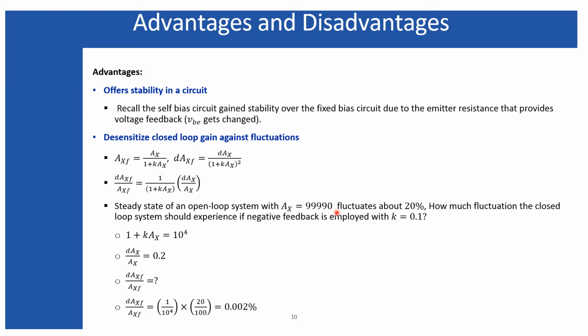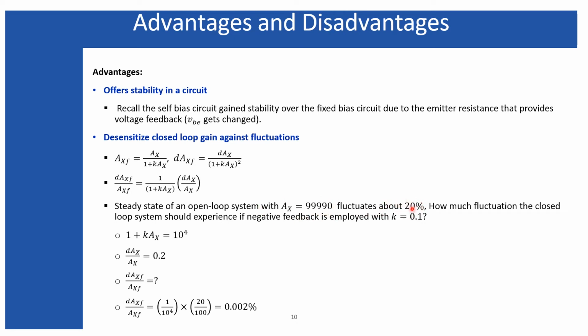We cannot achieve such a high gain amplifier using a bipolar junction transistor. To achieve such a high gain, we need a different amplifier called the operational amplifier, which will be discussed later in this course. And consider that this open loop gain is fluctuating about 20%.